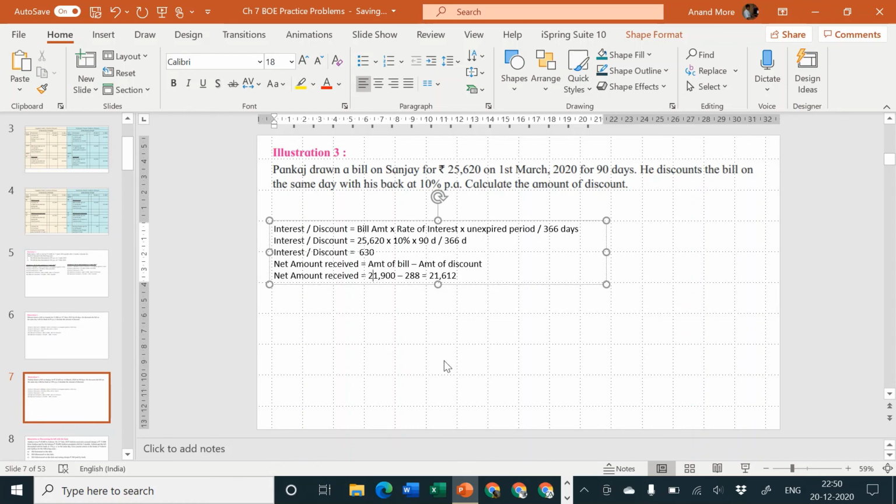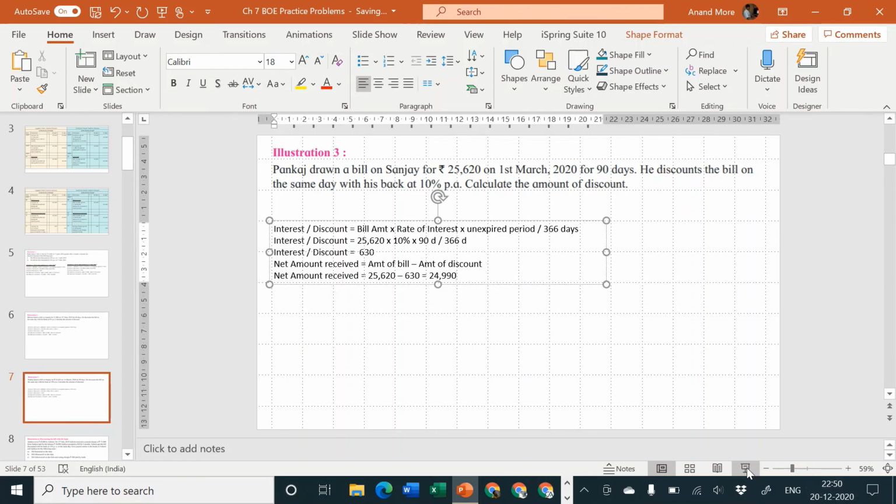So 25,620 minus 630 is equal to 24,990, which is the net cash received from the bank.